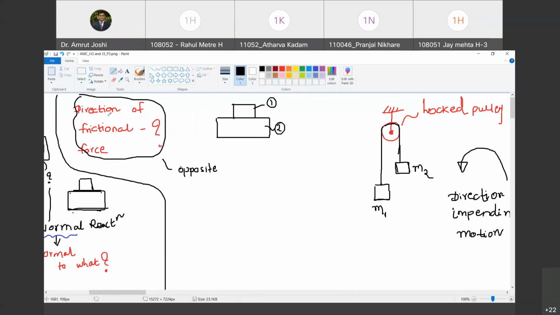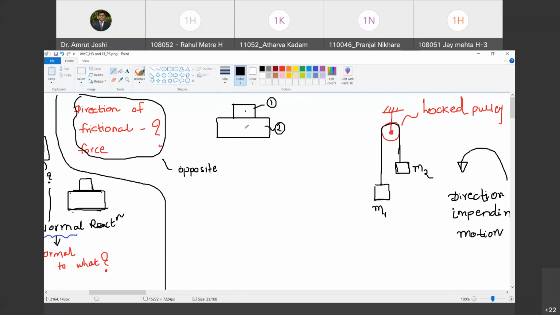Will you agree that the question itself is incomplete? Yes. You have to ask the direction of the frictional force offered by body number 1 on body number 2. Are you with me? Yes. Or you have to ask the direction of frictional force offered by body number 2 on body number 1. Are you with me?